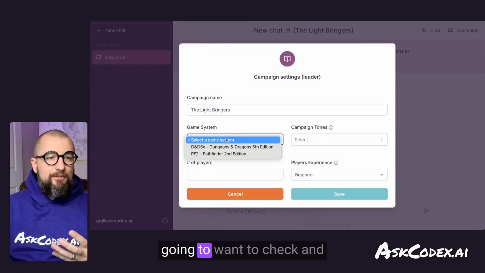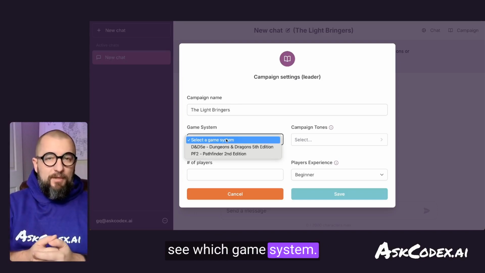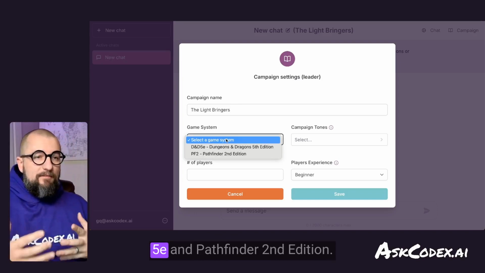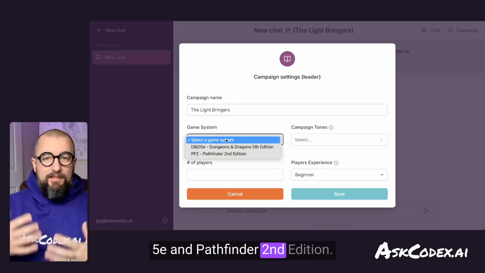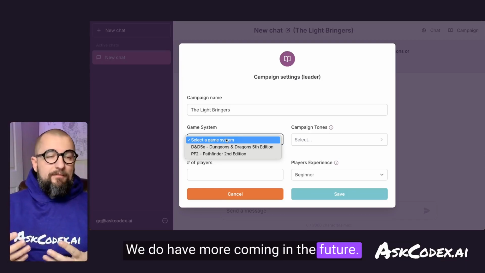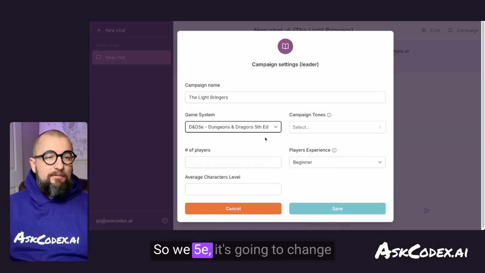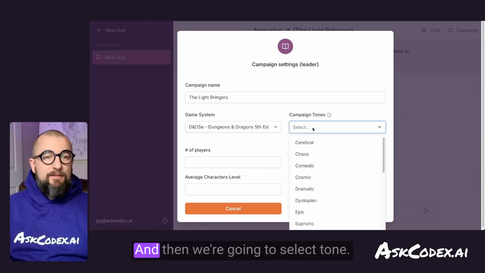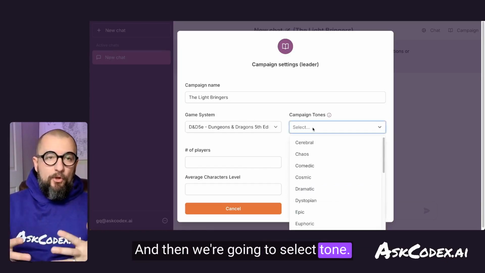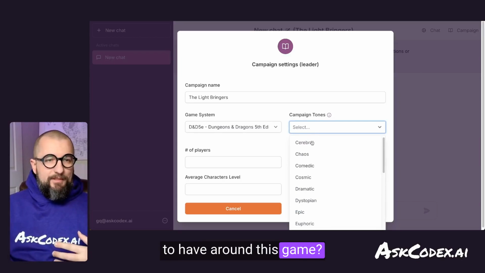First things first, you're always going to want to check and see which game system. Right now we support D&D 5e and Pathfinder 2nd edition. We do have more coming in the future. So we click on D&D 5e, it's going to change some of the options here, and then we're going to select tone. What is the tone that we want to have around this game?